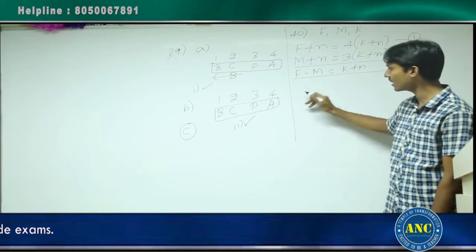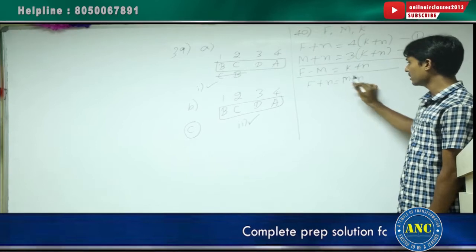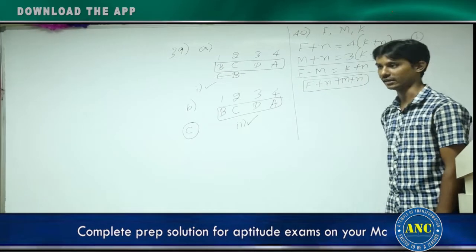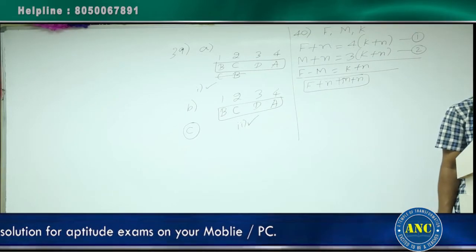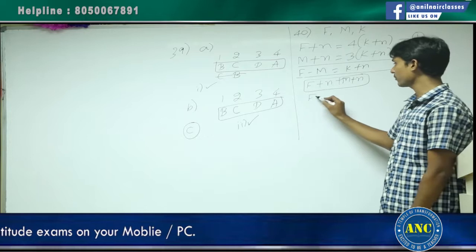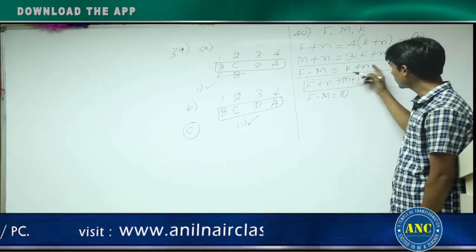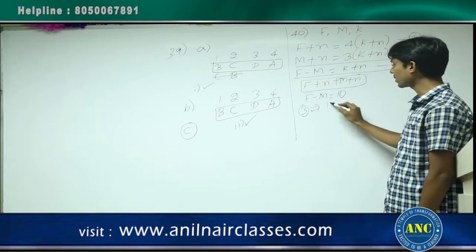First of all, what they are asking is the combined ages of father and mother after n years: F plus n plus M plus n. First statement alone: the age difference between the parents is 10 years. F minus M is 10. If I substitute in equation 3, 10 is equal to K plus n.